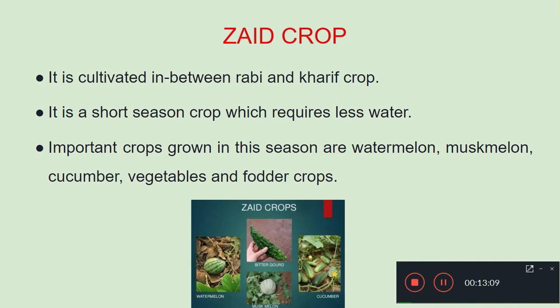Now the third season is called the Zaid season. The crops cultivated in the Zaid season are called Zaid crops. They are cultivated in between the Rabi and the Kharif crop. It is a very, very short season, so only crops that require less water are cultivated. Important crops under this category are vegetables and fruits like watermelon, muskmelon, cucumber, and fodder. Fodder means the things you cultivate as food for animals. So these are the main 3 seasons: Rabi, Kharif and Zaid.